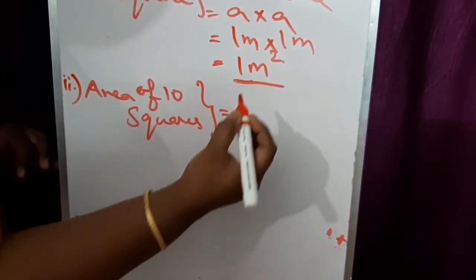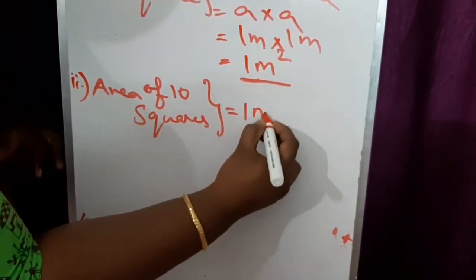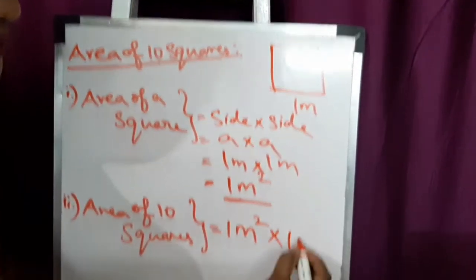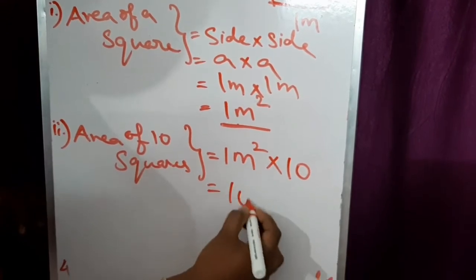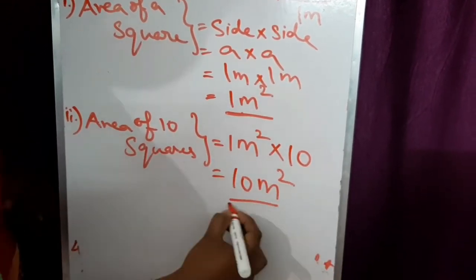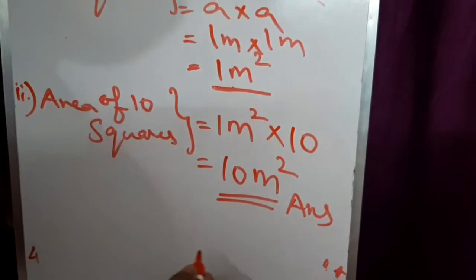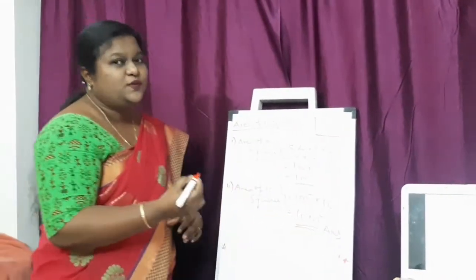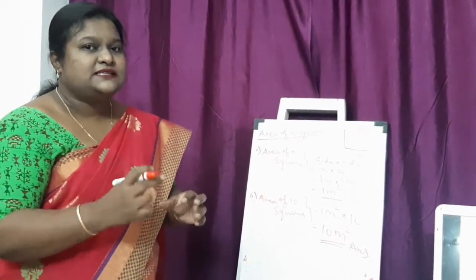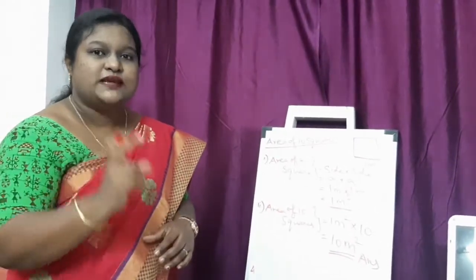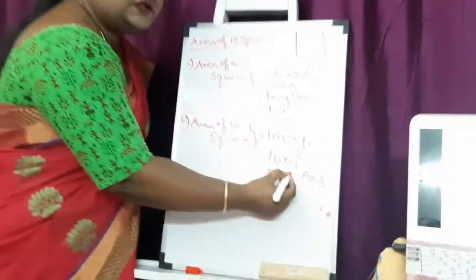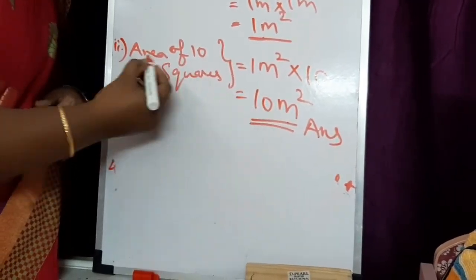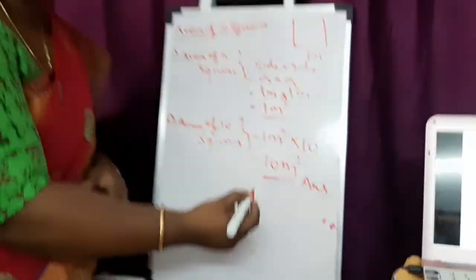So one square area is 1 meter square, into 10 squares, we have to find, right? Into 10. So 1 into 10 meter square. This is the answer. You have to write the answer value along with the unit. So this is very important in science. In maths we only write the value, but in measurement you have to write the units also. This is very important. Only if you write this too will they give marks. So area of 10 squares is 10 meter square.